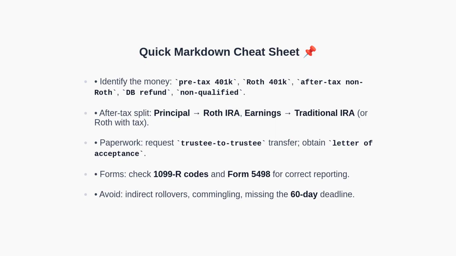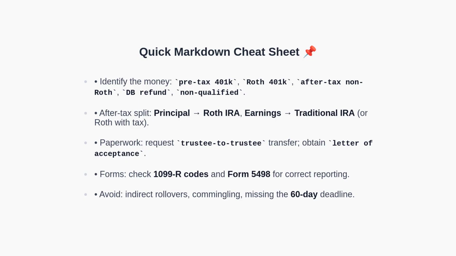Here is a quick markdown style checklist. Identify whether your money is pre-tax 401k, Roth 401k, after-tax non-Roth, a defined benefit refund, or a non-qualified plan. For after-tax funds, split principal to a Roth IRA and earnings to a traditional IRA, or intentionally to a Roth IRA if you choose to pay tax now. On paperwork, request a trustee-to-trustee transfer and obtain a letter of acceptance. On forms, check your 1099-R codes and Form 5498 to confirm proper reporting. Avoid indirect rollovers, commingling, and missing the 60-day deadline.